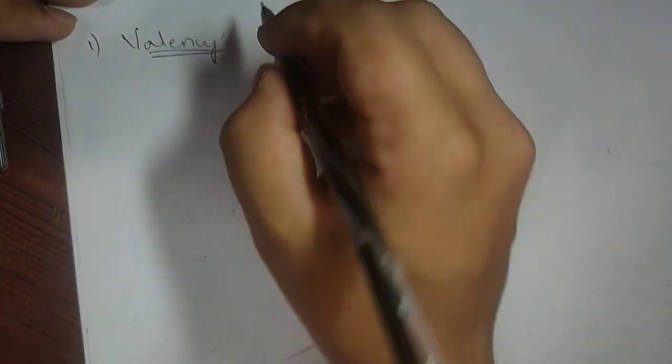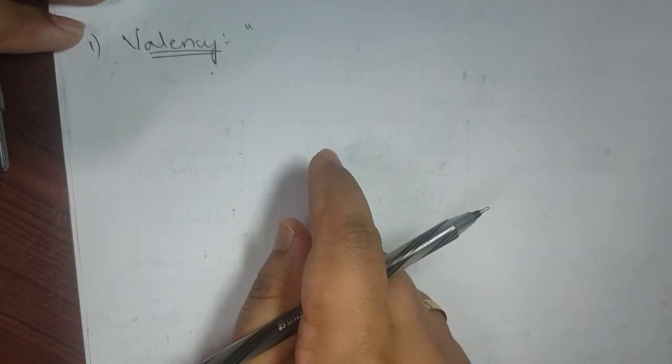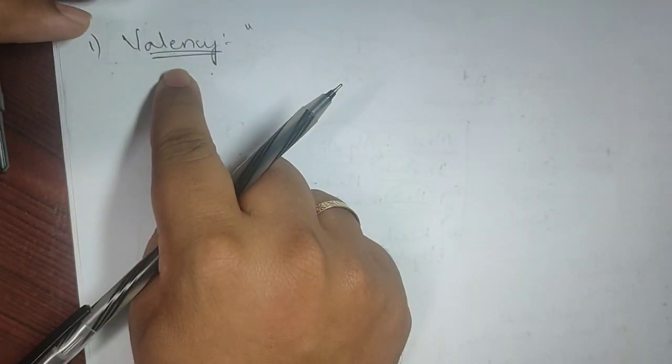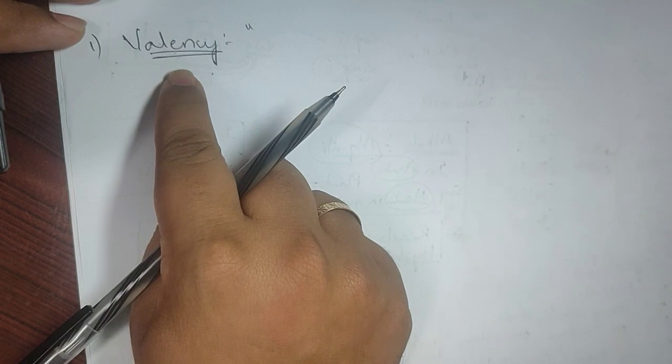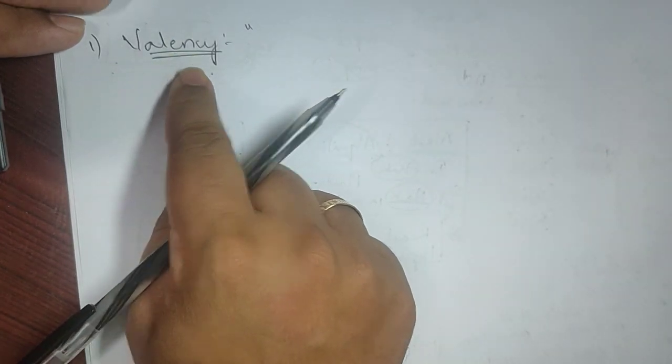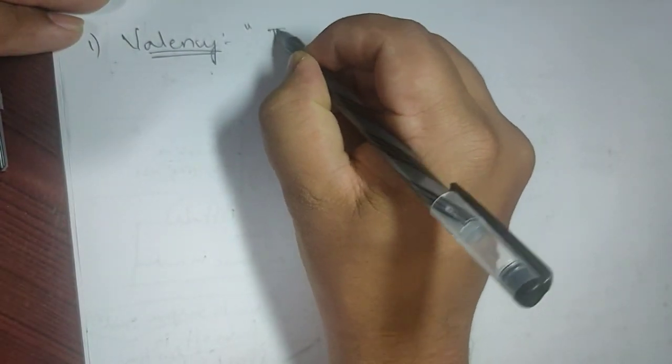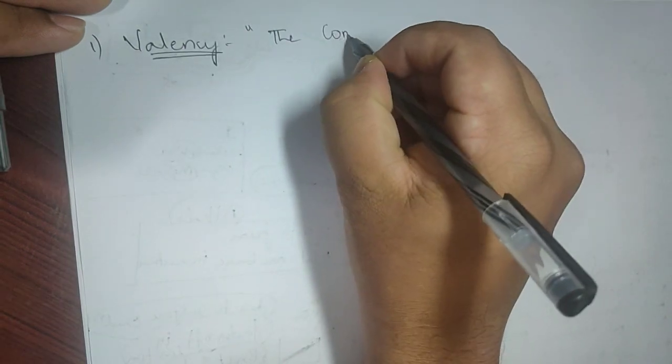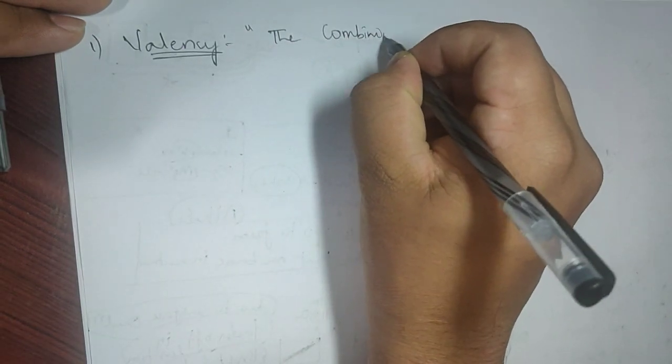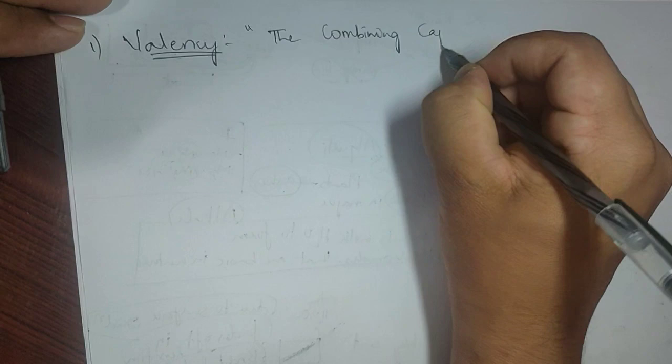Anyway, I'll tell you. Some students still confuse valency and valence electrons. Now I'm talking about valency only, not valence electrons. What is valency? Simply speaking, valency means the combining capacity.